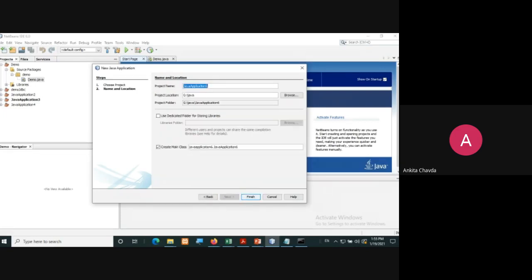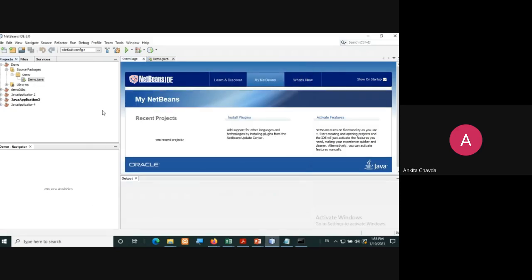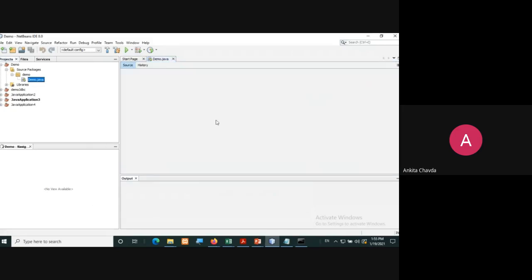And here I need to give the project name. Here I have given my project name as demo. You can see over here, demo, and the demo.java file is over here. It will automatically create your main class if you tick this. If you uncheck this, it will not create it automatically. And then simply finish. But right now I have already created it, so I'll open this demo.java file.